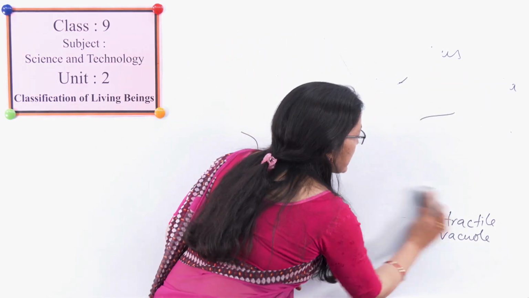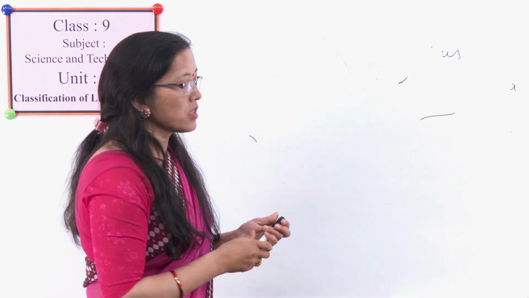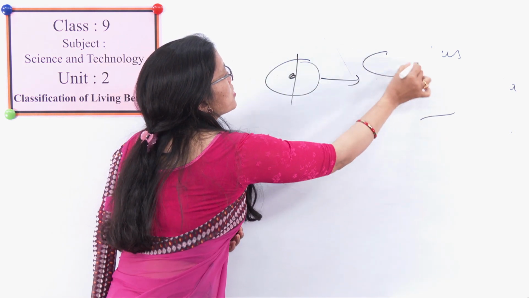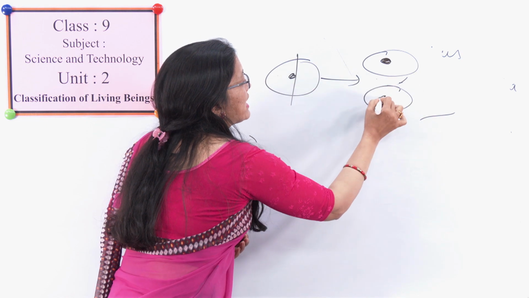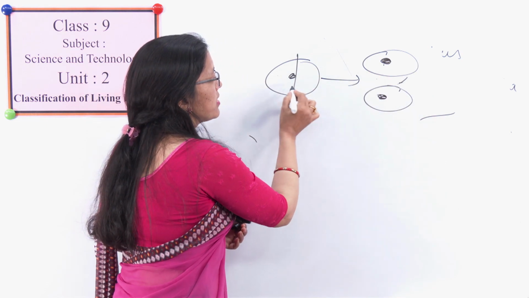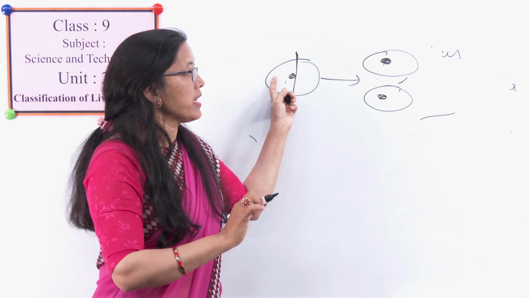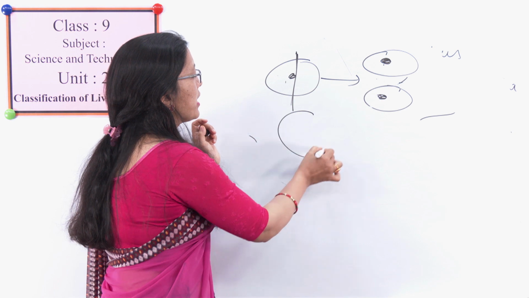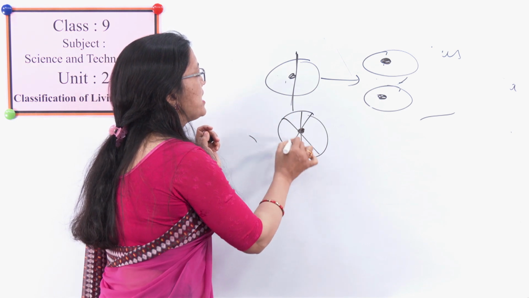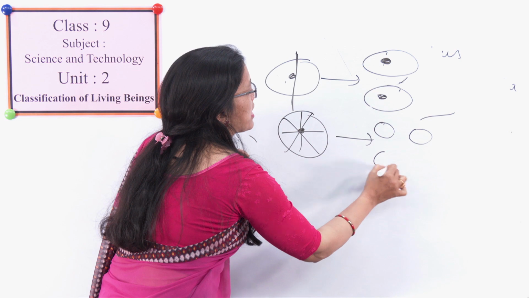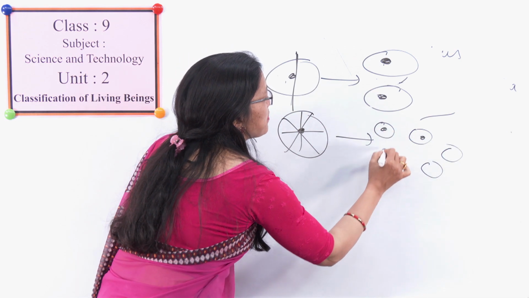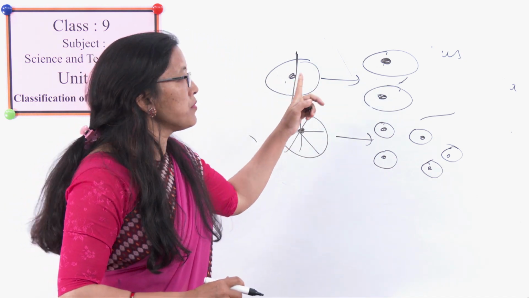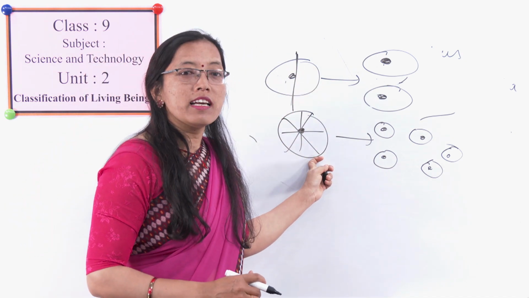In grade 8 also we have learned: if one cell divides and forms two daughter cells, that means two new living organisms, this is fission. A single one dividing into two is binary fission. It is a kind of asexual reproduction. And if one divides and many cells or many new organisms are formed, then it is called multiple fission.